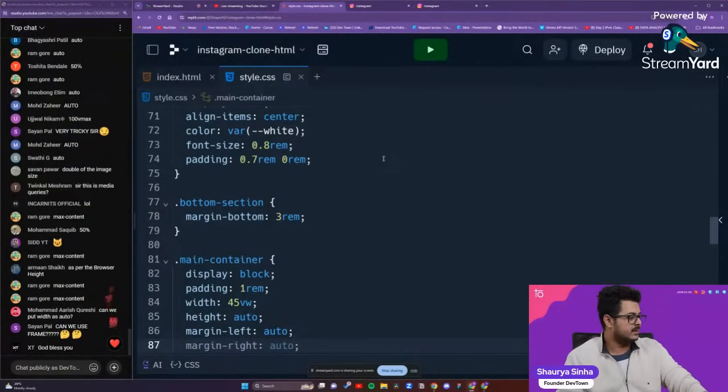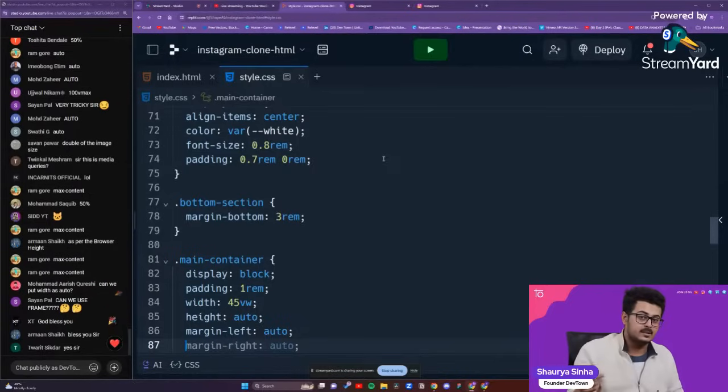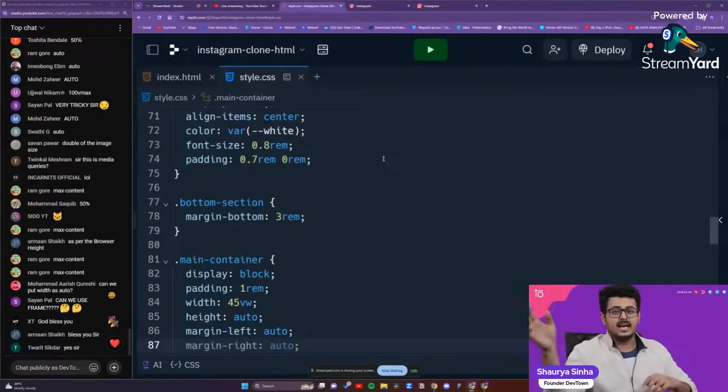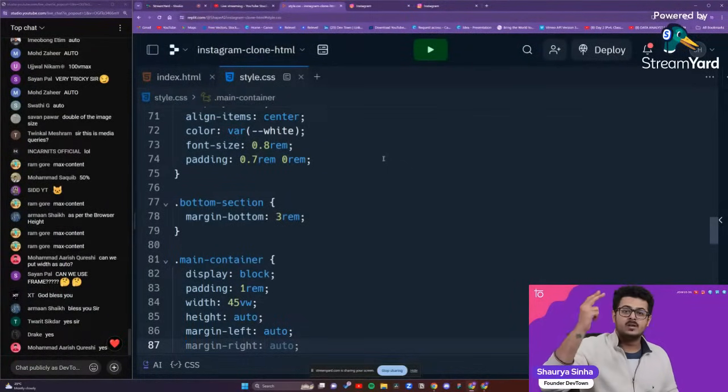Because remember, when we used overflow-x hidden, the x-axis shouldn't be scrollable. You guys remember that? We use overflow x as hidden so that the x-axis isn't scrollable. This time we want the y-axis to be scrollable itself. So how to do that?